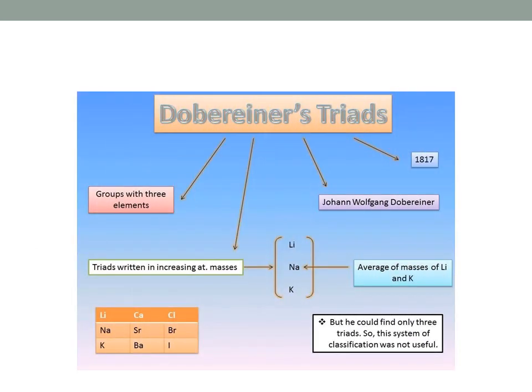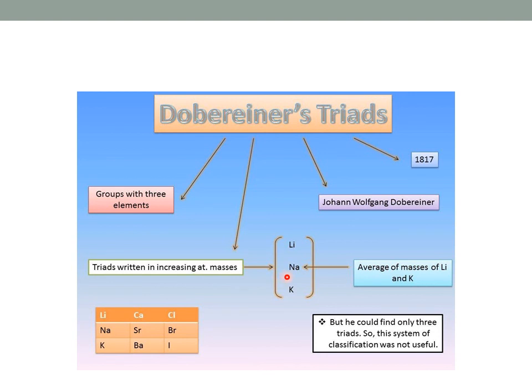Here you can see the Döbereiner's triad. Triad means groups with the 3 elements. The 3 elements in a triad will have the same properties. Then you can see a triad of 3 elements: lithium, sodium, potassium. This forms a triad, Döbereiner's triad. Lithium, sodium and potassium. See here, triads written in increasing atomic masses.